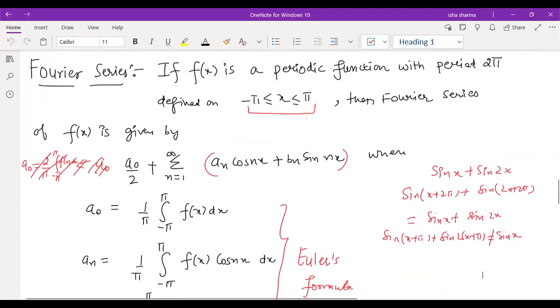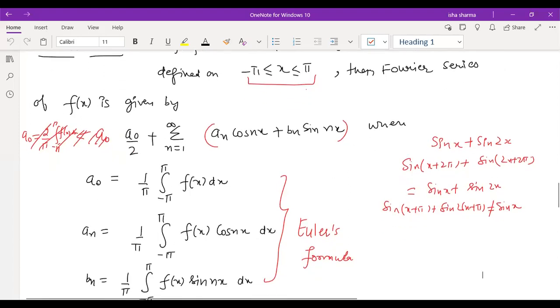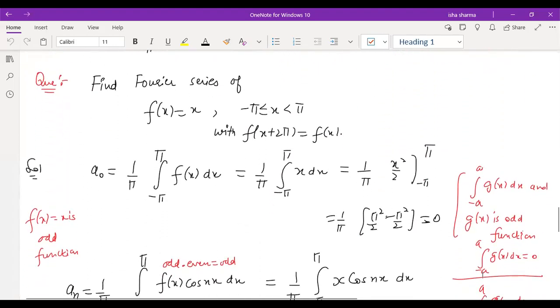And to recall, these were the formulas: if we have a periodic function with period 2 pi defined on an interval minus pi to pi, then the Fourier series expansion is given by this, where a naught, an, and bn are defined like this. So we did this example for the function f(x) = x, which is defined over the interval minus pi to pi, and after that it starts repeating its values. So its period is 2 pi, which means we can use the above defined formulas.